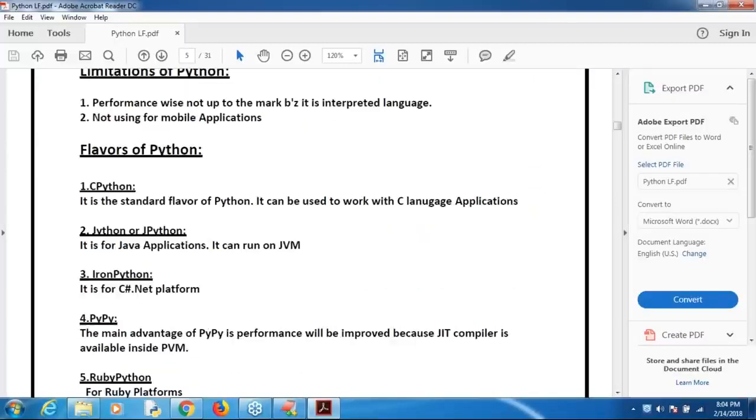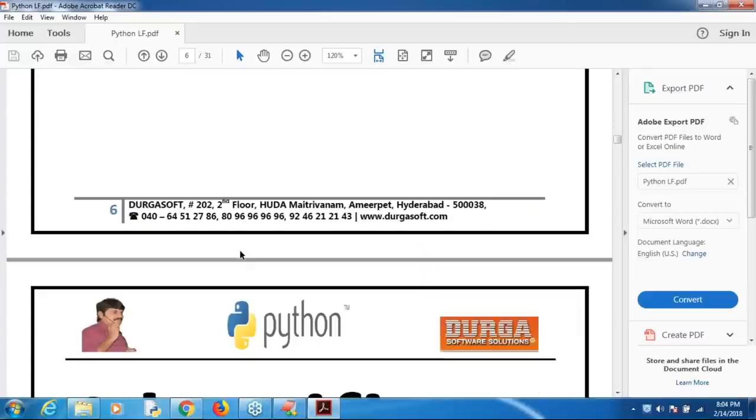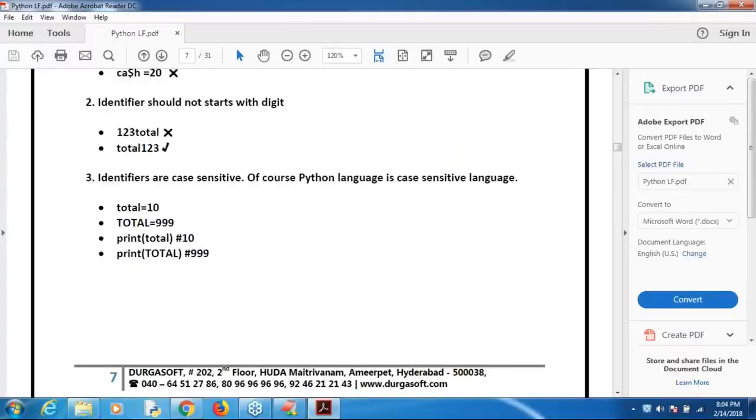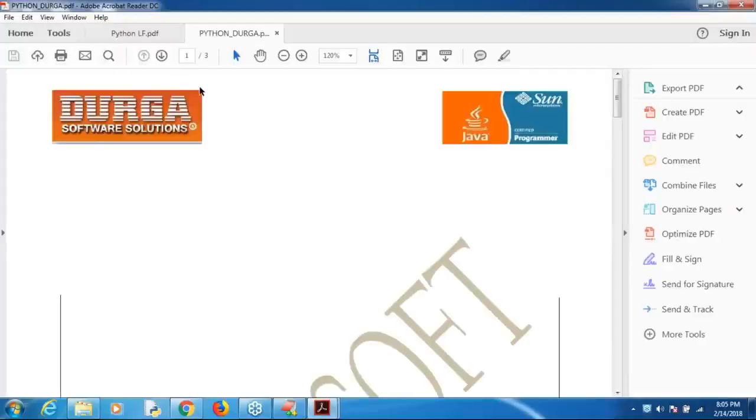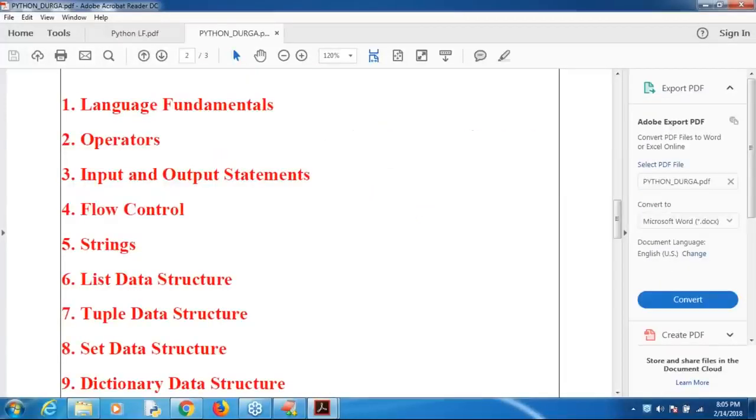After completing either today or tomorrow, we will share the operators material also. Don't worry, this material is only for language fundamentals. Almost for each and every topic we are going to cover, the material is already ready, sir. These are the topics I'm going to discuss. Maybe one or two small topics I may add based on your interest and the time available.